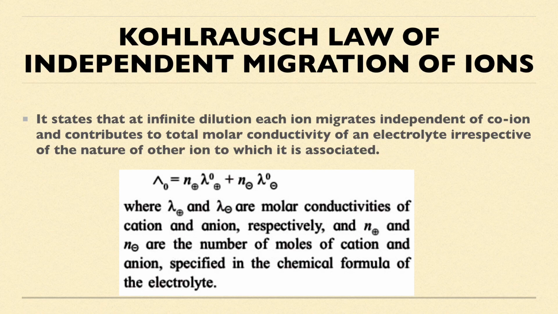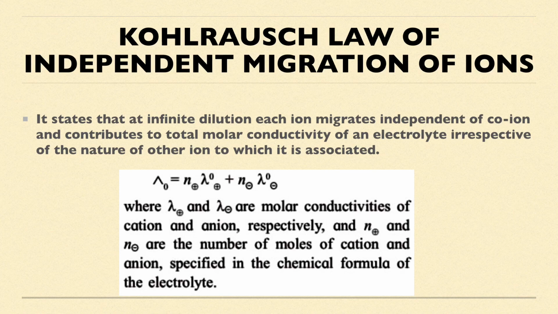Okay, what is the barium hydroxide formula? It is Ba(OH)2. So lambda naught of Ba(OH)2 will be equal to n plus. What is the number of moles of Ba2+ over here? It will be 1 Ba2+ and 2 moles of OH minus. So the formula will be lambda naught of Ba(OH)2 equals 1 into lambda naught of Ba2+ plus 2 into lambda naught of OH minus.